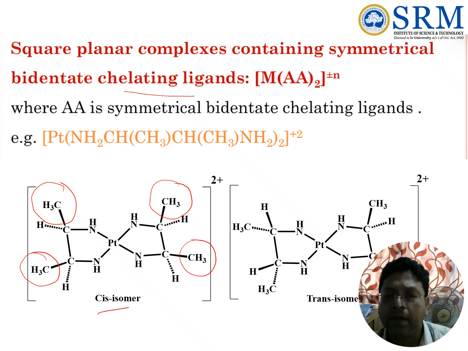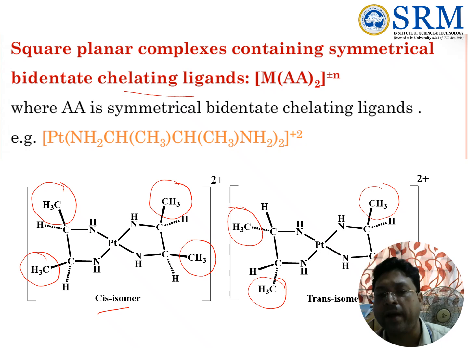Now in the trans isomer, this methyl and this methyl are above the plane, while this methyl and this methyl are below the plane.